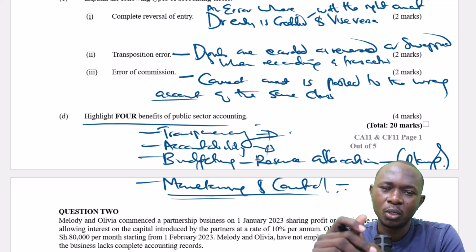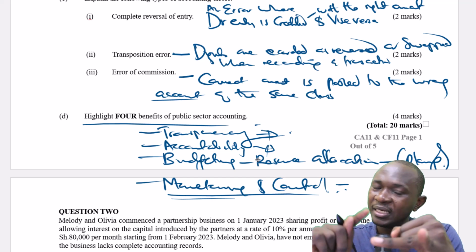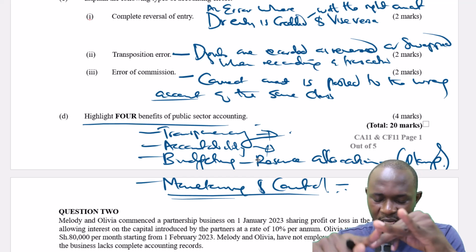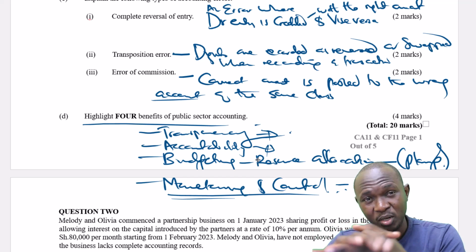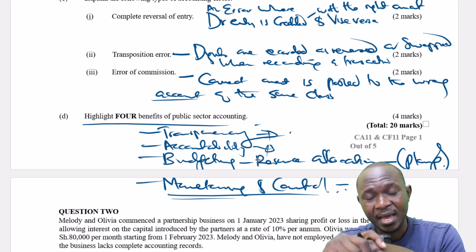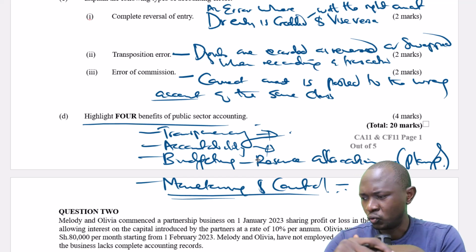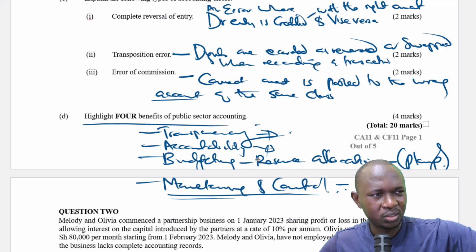So public sector accounting, because it's a budgeting tool, aids in budgeting. Definitely it will also help in controlling, to ensure that we are actually walking on the right road, that variances can be noticed well in advance, and corrective measures taken to prevent further deviating from what is expected.